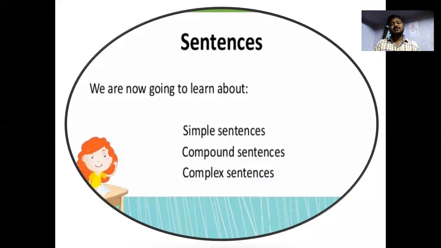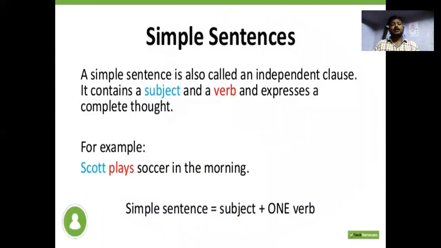Among the sentences that we can see, we are now going to learn about the simple sentence, compound sentence, and complex sentence. Look at the simple sentence. A simple sentence is also called an independent clause. It contains a subject and a verb and expresses a complete thought, that means complete meaning.